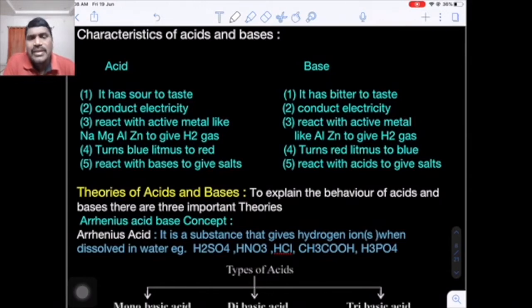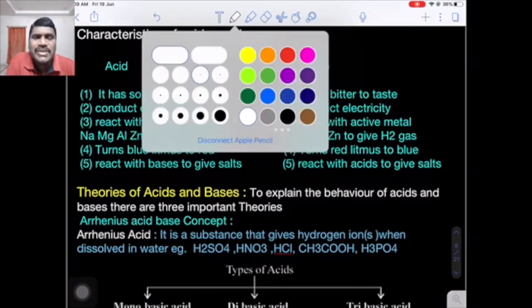Now come to bases. Bases are bitter in taste, soapy to touch, and react with acids to form again a salt solution. Base aqueous solutions are also good conductors of electricity. One more important thing: bases react especially with amphoteric metals like magnesium and aluminum to liberate dihydrogen gas. And bases turn red litmus into blue color.